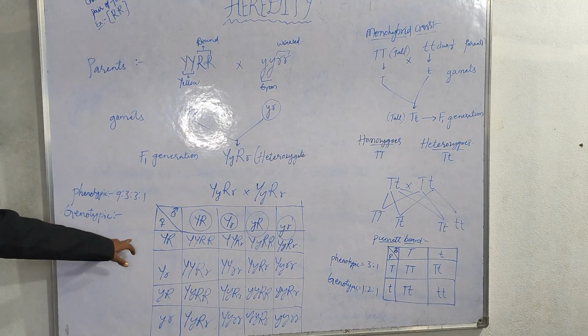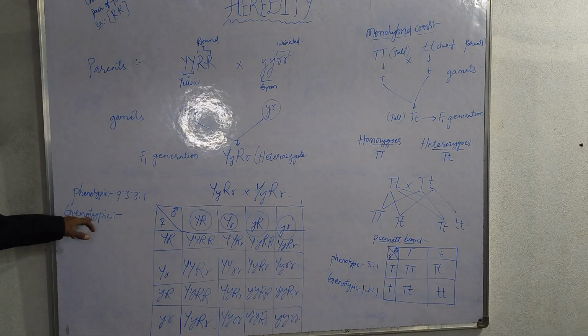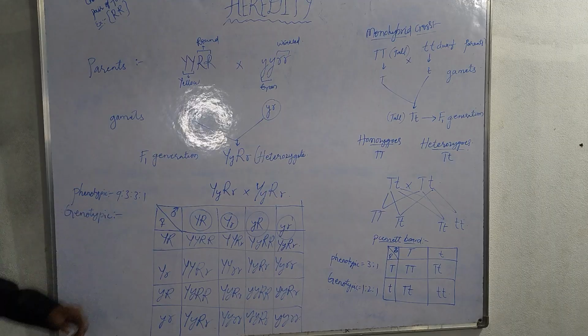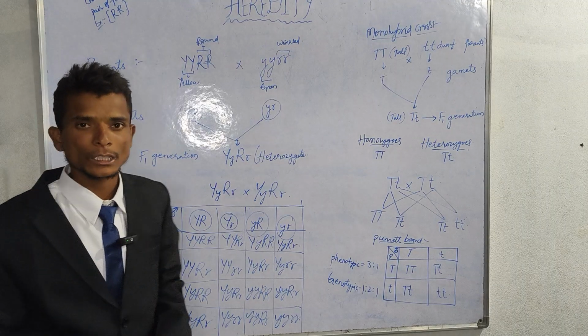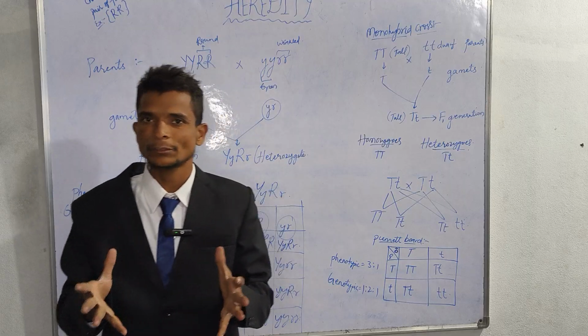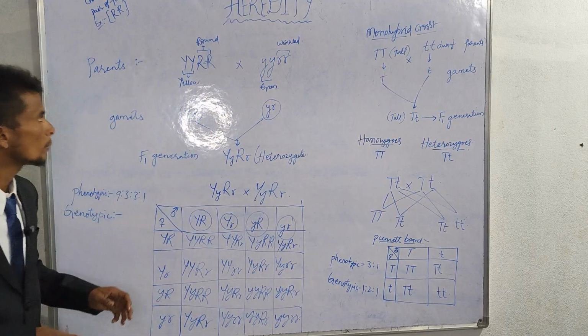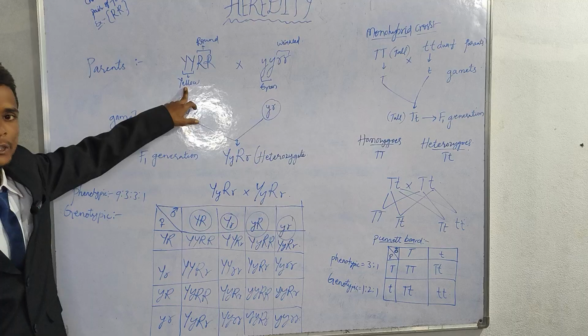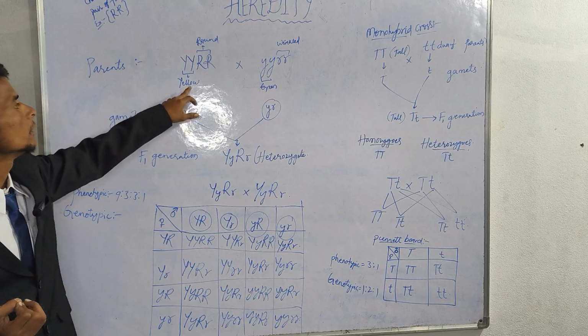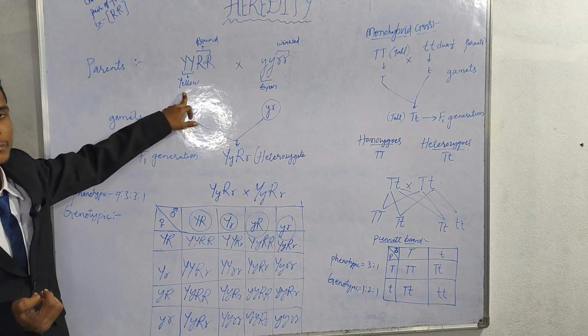In the F2 generation, the phenotypic ratio is 9 to 3 to 3 to 1. What is phenotype? I already said it is what we see with our naked eye. Are two capital Y's required for yellow? No. Why?